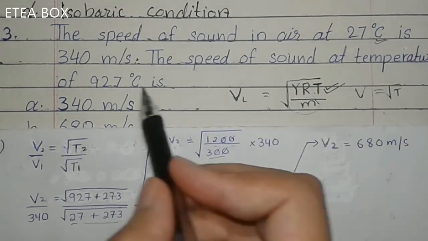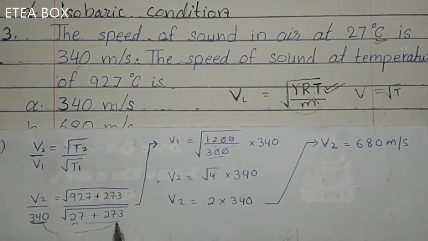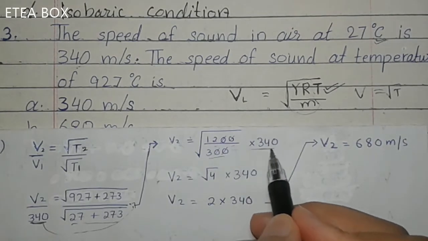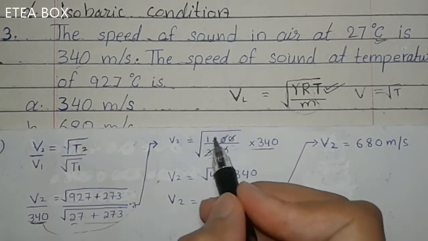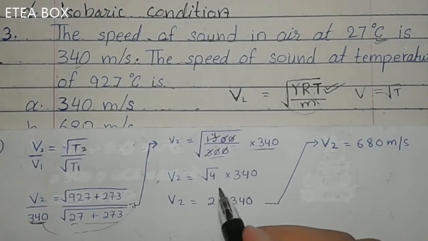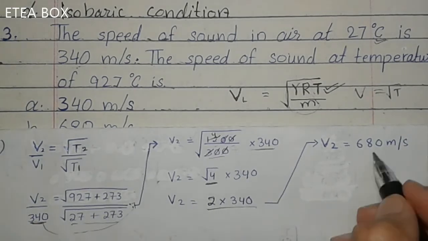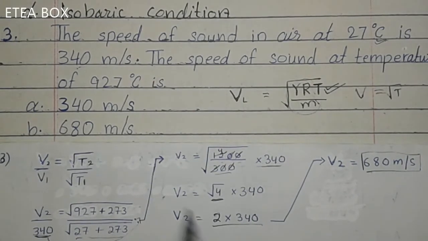But here V1 is also given, which is 340. Put in place of V1, 340. So bring this 340 to the multiplication side. Now cancel these zeros, and 3 ones are 3 and 3 fours are 12. You will get under root 4 multiplied by 340, and this will give 2. Now multiply these two, you will get V2 is equal to 680 meter per second. Now look at option B here.